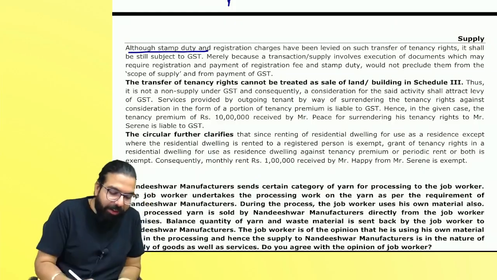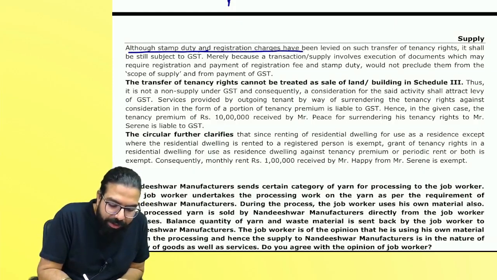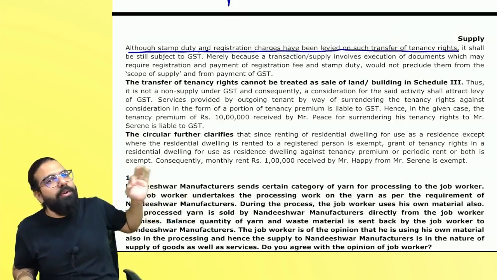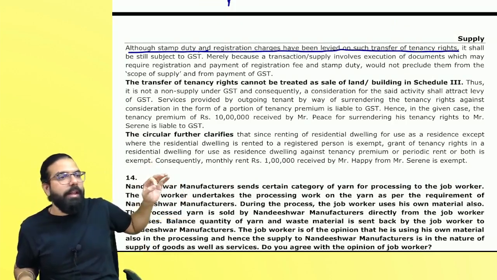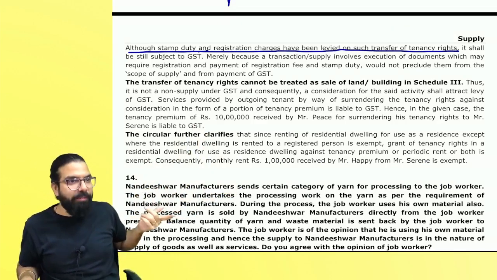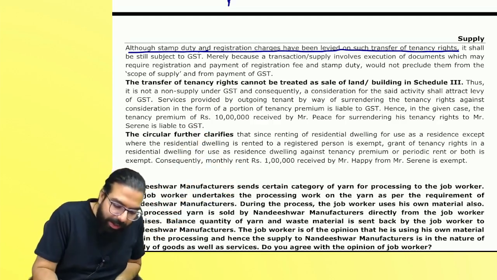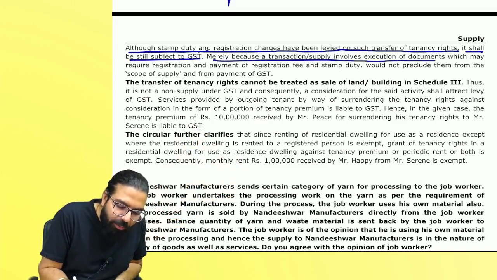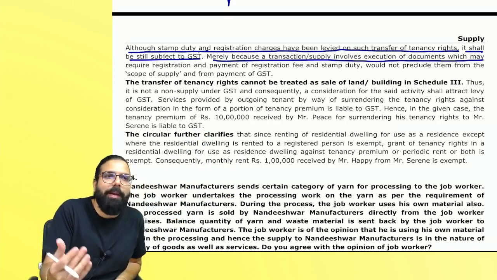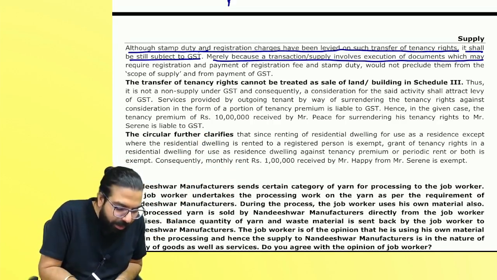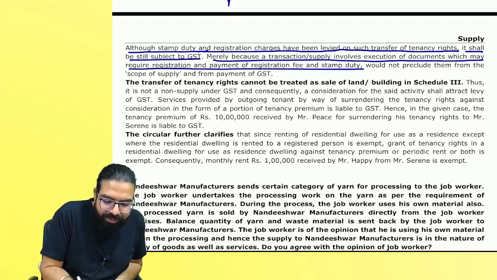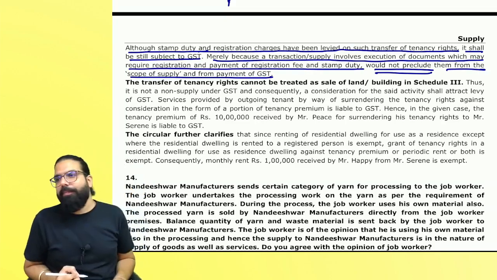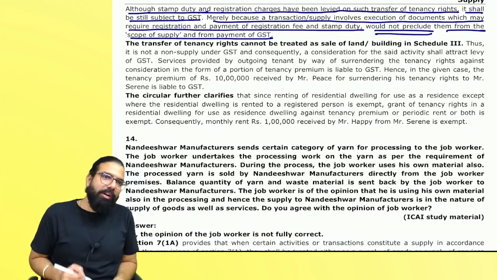The clarification further says that just because stamp duty and registration charges have been paid on such transfer, when you transfer tenancy right, you pay stamp duty and register it. Otherwise, what if tomorrow he says, no, I did not transfer it? Clear, everyone? And it shall be subject to GST. Merely because the transaction involves execution of a document, like stamp duty payment, registration, etc., which may require registration and payment of fees and stamp duty, would not preclude it from the scope of supply. Are we clear, everyone? And payment of GST.